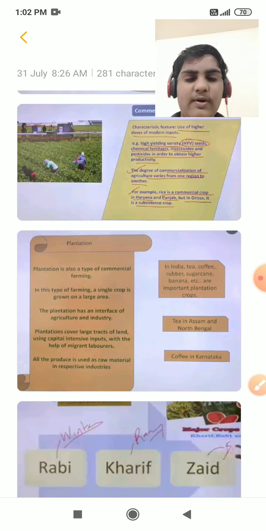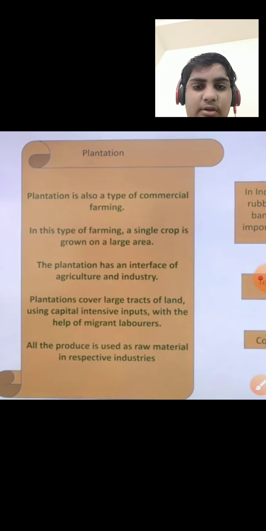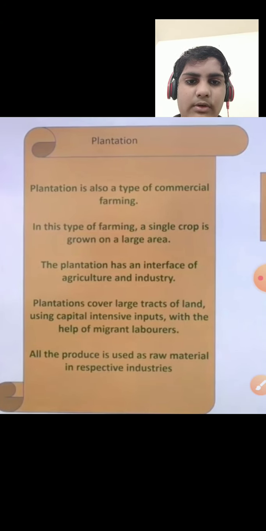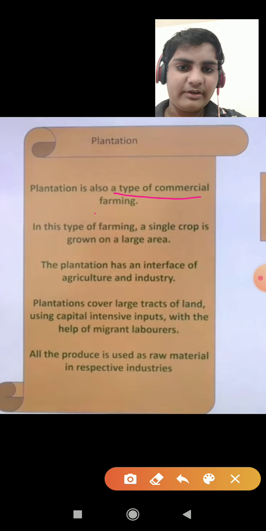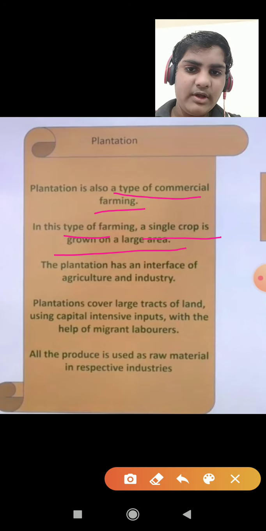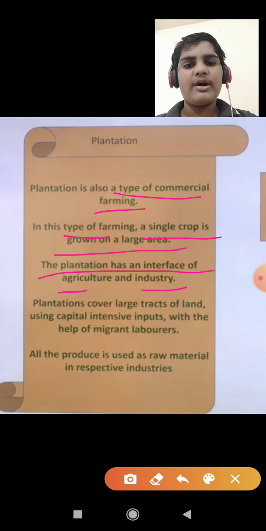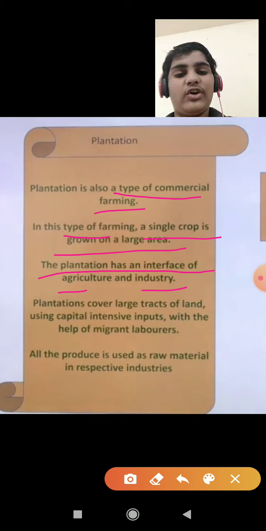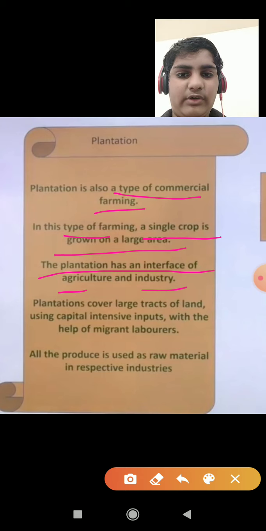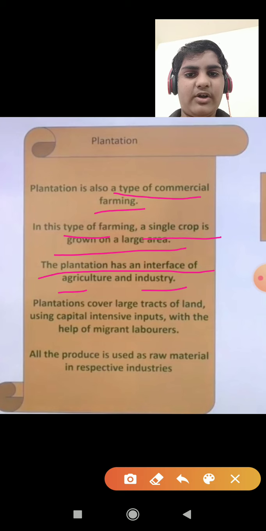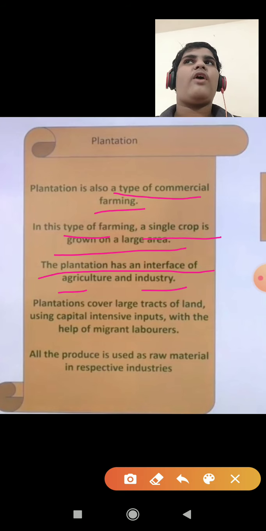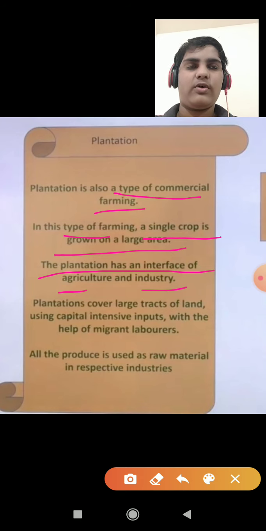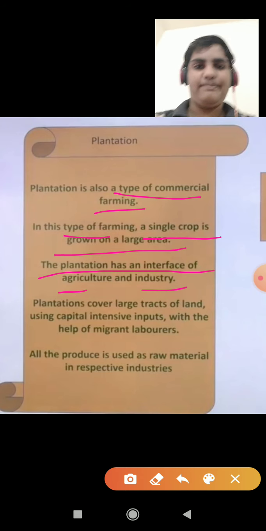It is also known as agriculture, but its method is different. Plantation is a type of commercial farming. In this type of farming, a single crop is grown on a large area. The plantation has an interface of agriculture and industry. Means it is a type of commercial farming which provides raw material for agriculture or for industry. For example, on 10 hectares only maize is grown. Means a large scale but only a single crop.